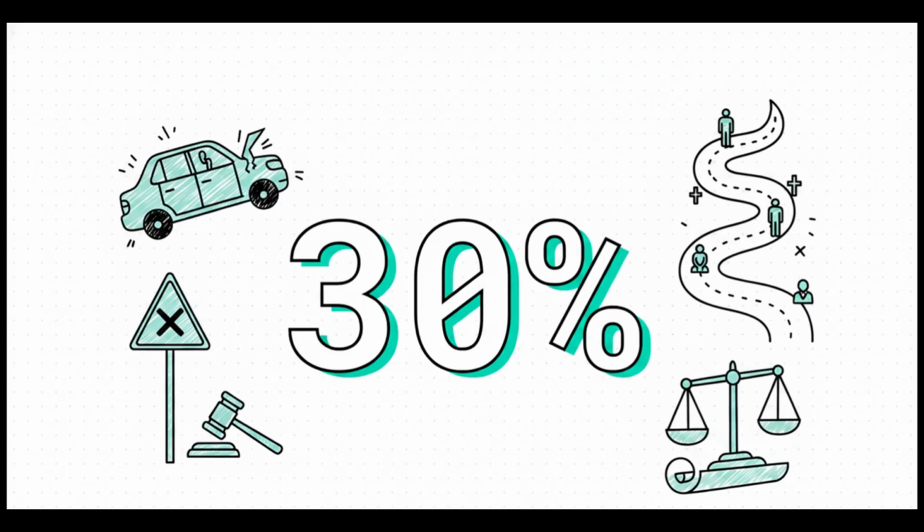30%. A staggering 30% of all road deaths in India happen on our national highways, even though they make up just about 2% of our entire road network. It's this shocking imbalance that really forced the Supreme Court to step in.